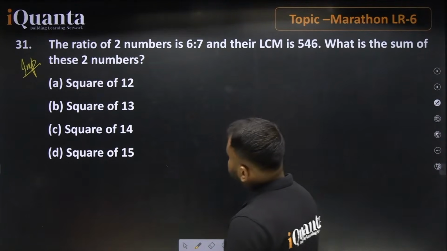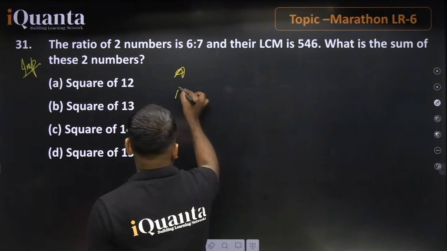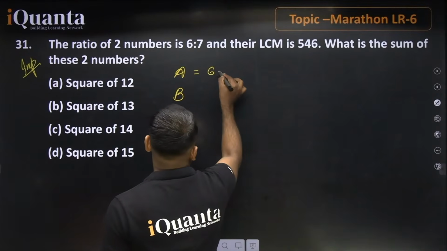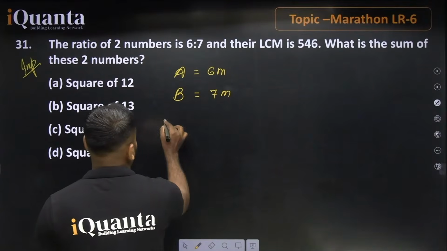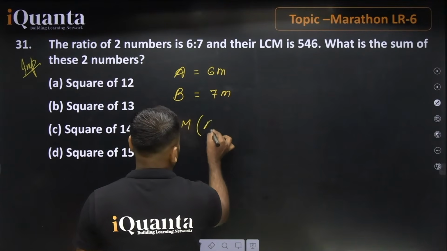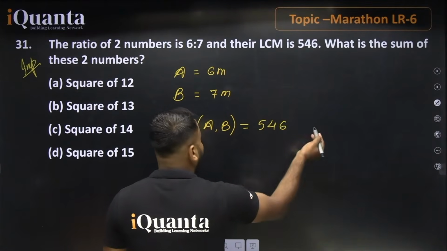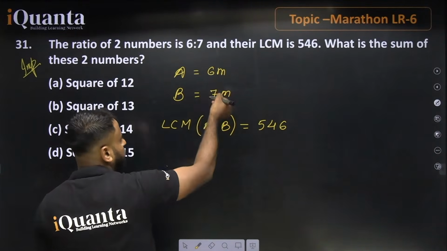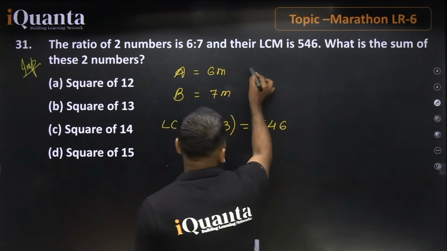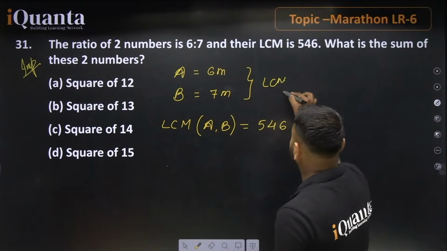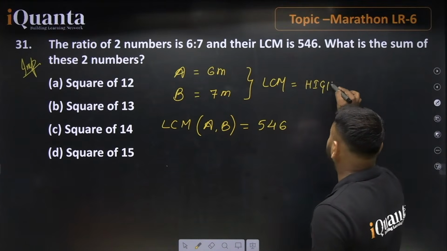As the question says, the ratio of two numbers is 6:7. Let's say the numbers are A and B. If we separate them, the values will be 6m and 7m. The LCM of A and B is already mentioned, and that is 546. So how can we go with the LCM? We know that we need 6, we need 7, and we need m. Because when you are going with the LCM, what it says is that we need to take the highest power